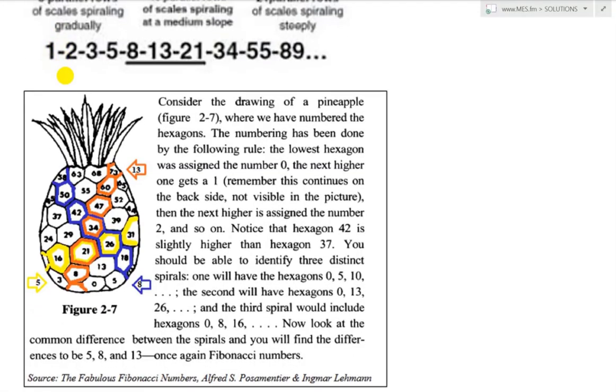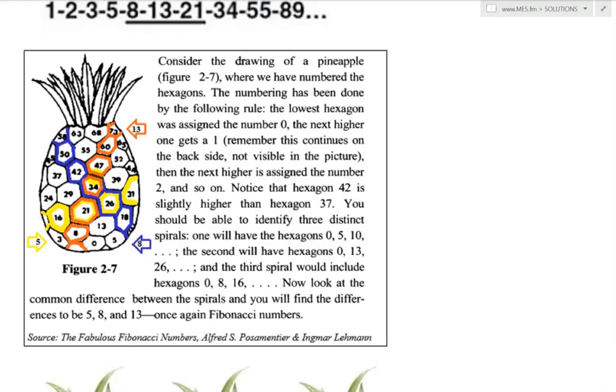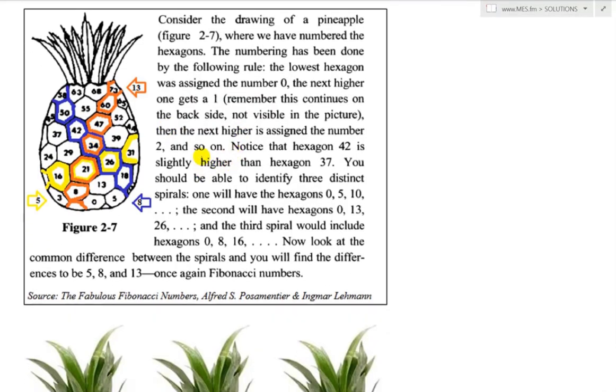And consider the drawing of a pineapple here, where we have numbered the hexagons. The numbering has been done by the following rule. The lowest hexagon was assigned 0, and then the next higher gets a 1. Remember, this continues on the backside, not visible in the picture. Then the next higher is assigned the number 2, and so on. Notice the hexagon 42 is slightly higher than hexagon 37.